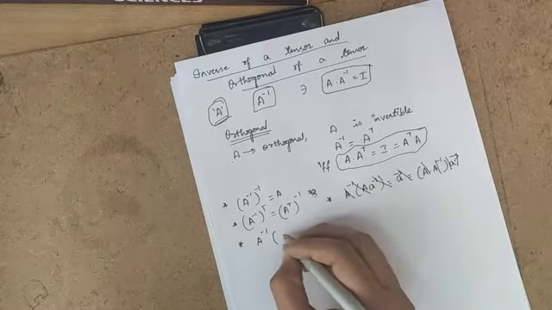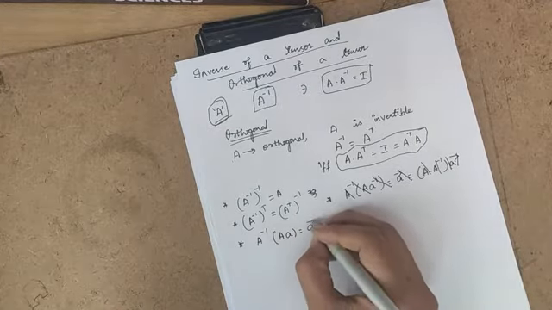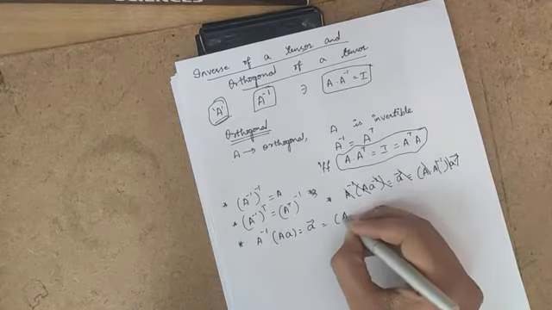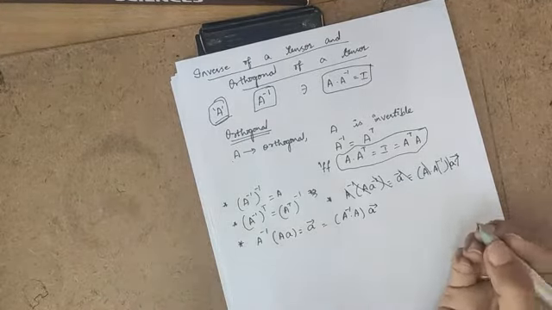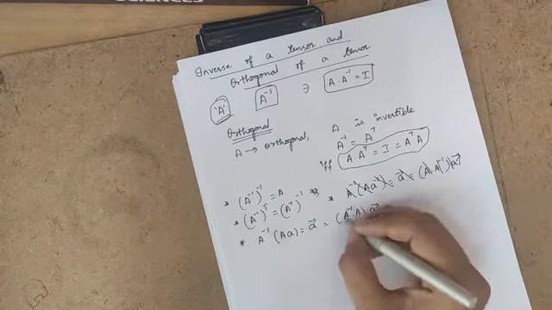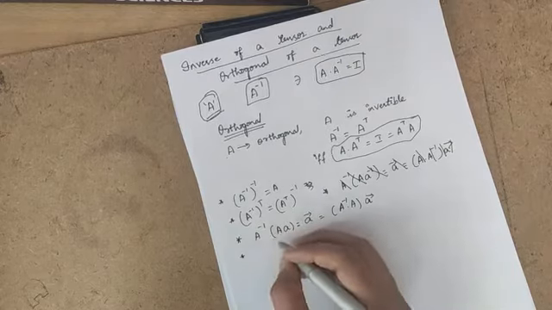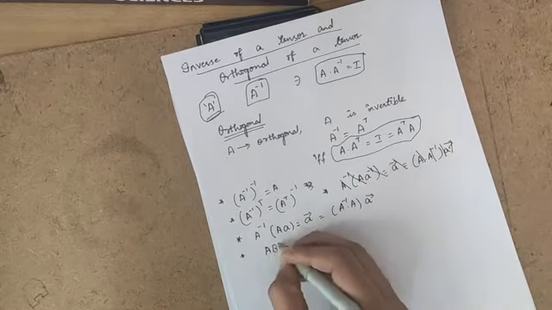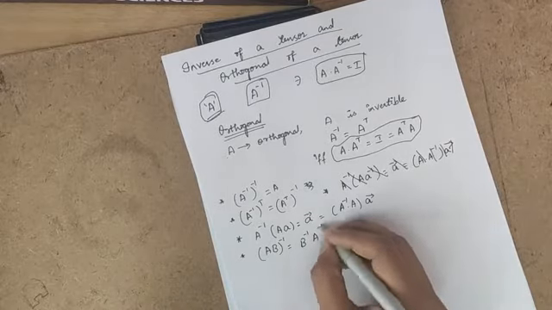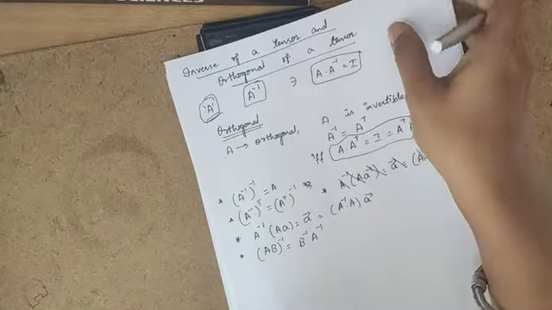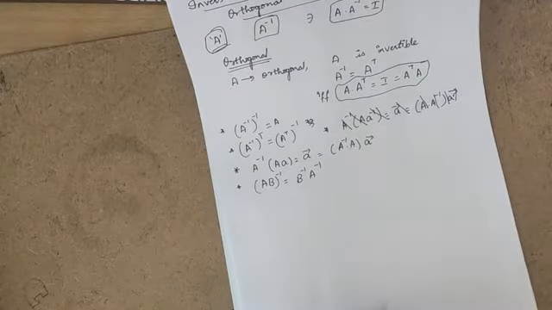A inverse A vector is equal to vector A, which is equal to A A inverse into vector A. This is for any vector A. And the last property is AB whole inverse is equal to B inverse A inverse. Again, you may use these properties in the next coming topics.